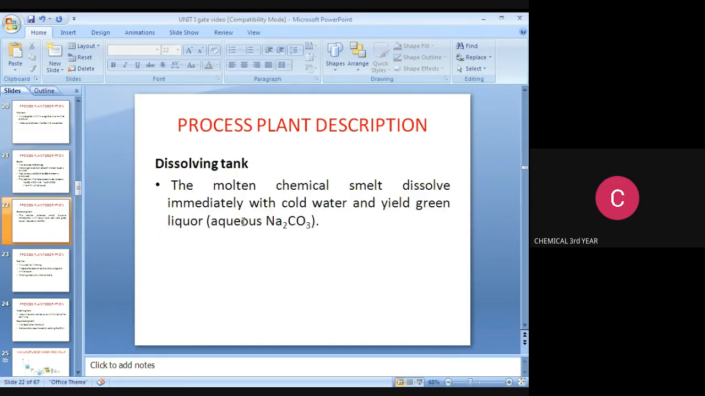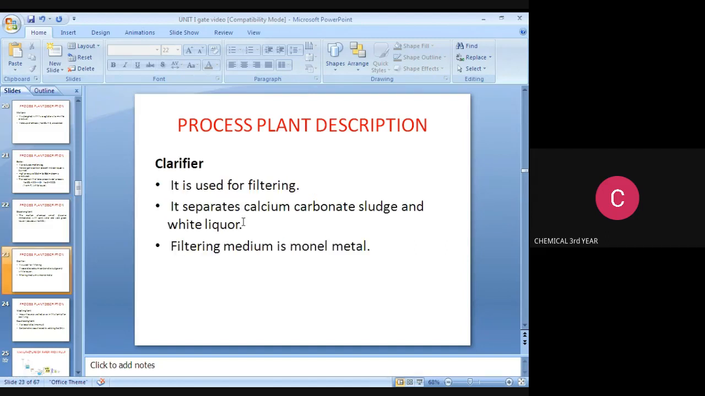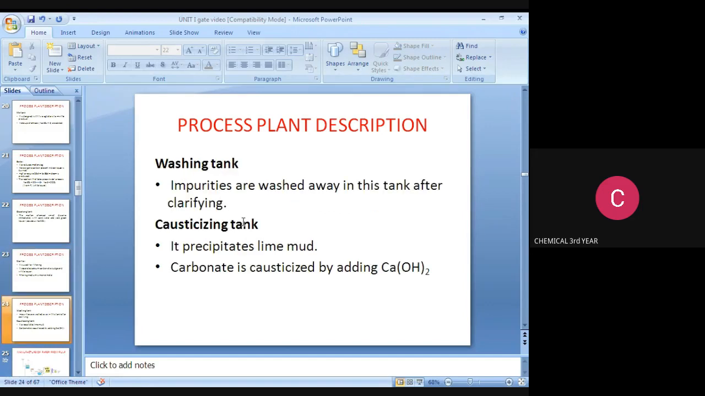This is the dissolving tank. In this tank, the molten chemicals dissolve immediately in cold water and yield green liquor. Aqueous Na2CO3 is produced. This is the clarifier. It is used for filtering. It separates the calcium carbonate sludge and white liquor. The filtering medium is monel metal. Washing water: impurities are washed away in this tank after clarifying. Calcination tank: it precipitates the lime mud. Carbonate is calcined by adding Ca(OH)2.